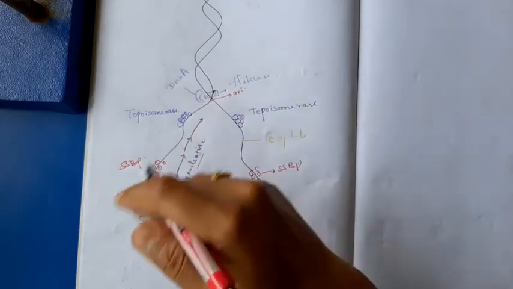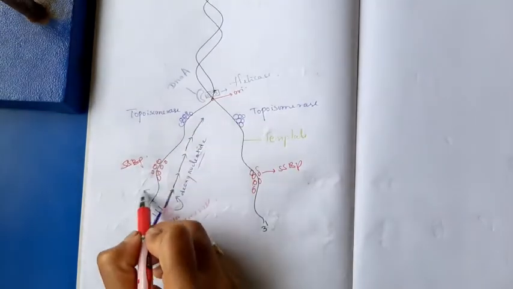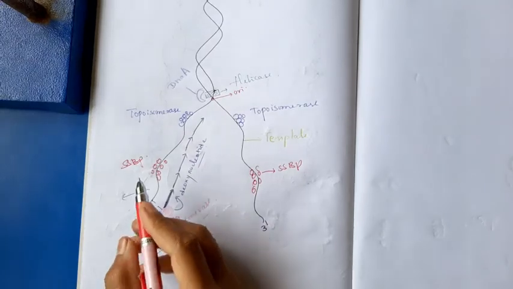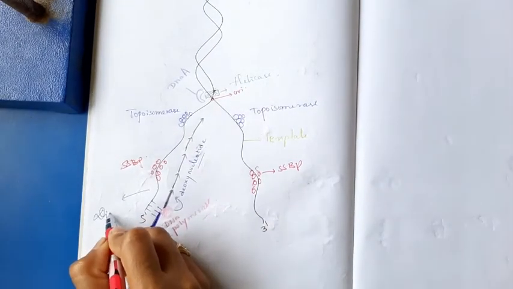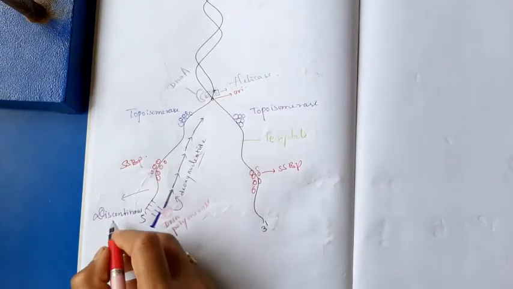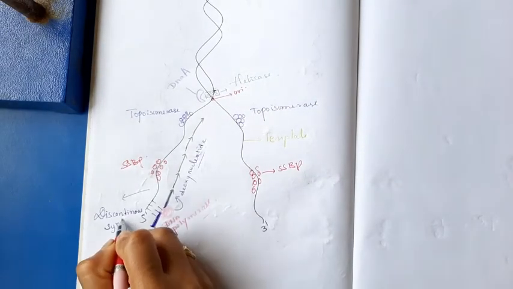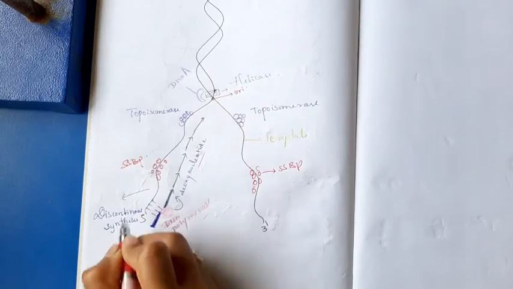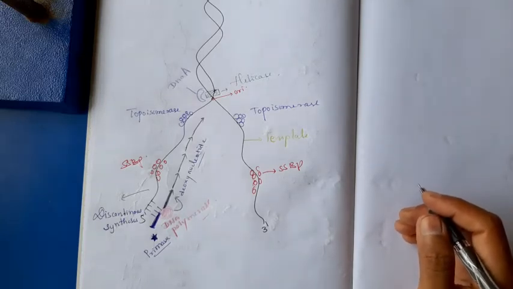Deoxynucleotides are added discontinuously. It is known as discontinuous synthesis of DNA.